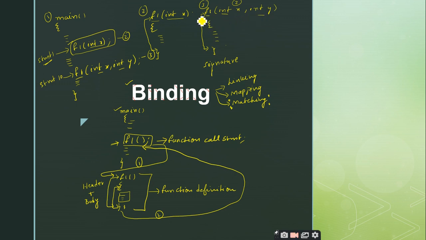So it all depends on the head part or the header of the function. It is responsible for the mapping purpose, right? So is it clear how this function call is going to match this particular function definition only, and this function call is going to match that function definition only? Is it clear up to this point?